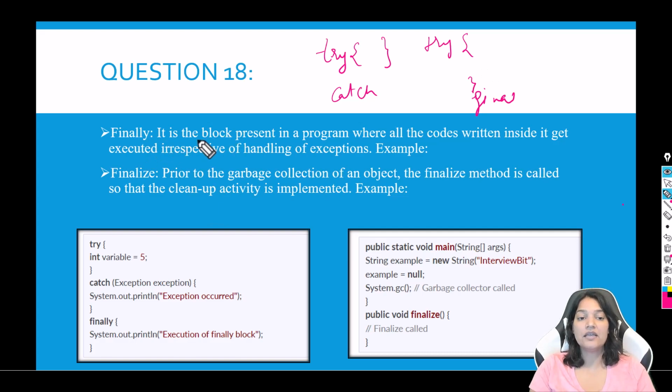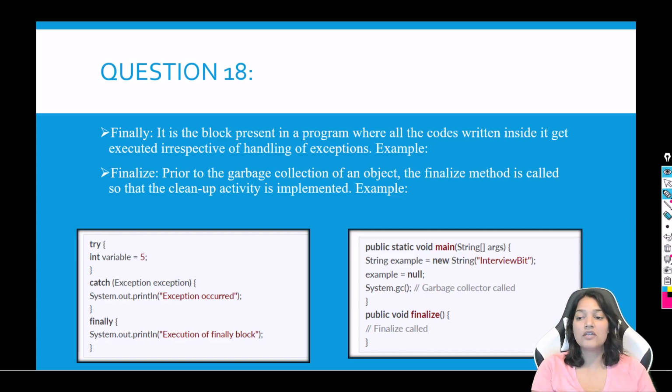So finally, it is the block present in a program where all the codes written inside it get executed irrespective of handling of exceptions. So what it is telling you is that in case an exception occurs, or if the exception doesn't occur, the finally will always get executed. That is the block of code that will every time get executed, independent if the exception has occurred or if the exception has not occurred.